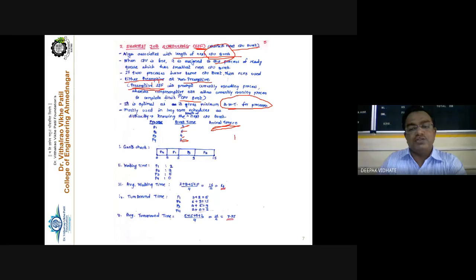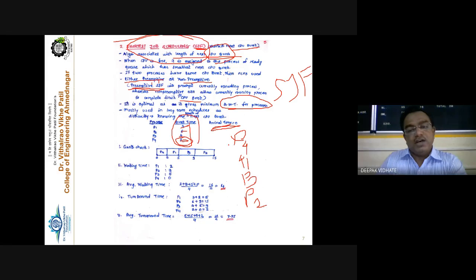So we first execute process P4 because it has the shortest execution time, 2 milliseconds. Then we go for process P1 because it has the next shortest execution time. Then process P3, and finally P2, depending upon the execution time of the process. This is the strategy. This algorithm is shortest job scheduling, or SJF, shortest job first. The process having minimum execution time is taken first for execution.